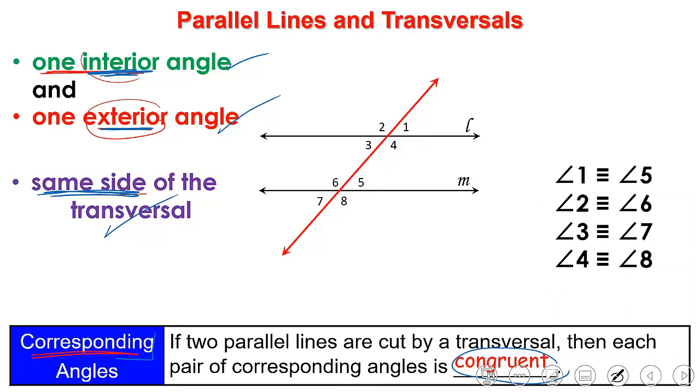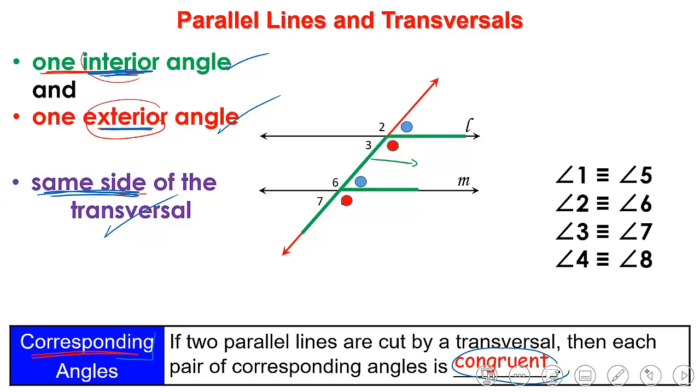Now, when I am solving questions, it's easy for me to remember the corresponding angles with the F sign. If I have two corresponding angles, we said that angle 1 and angle 5 are corresponding. So one of them is above the F and the other is inside of the F, and both of them are on the same side. And what about 4 and 8? One of them is below the F and the other is inside of the F, and both of them are also on the same side.